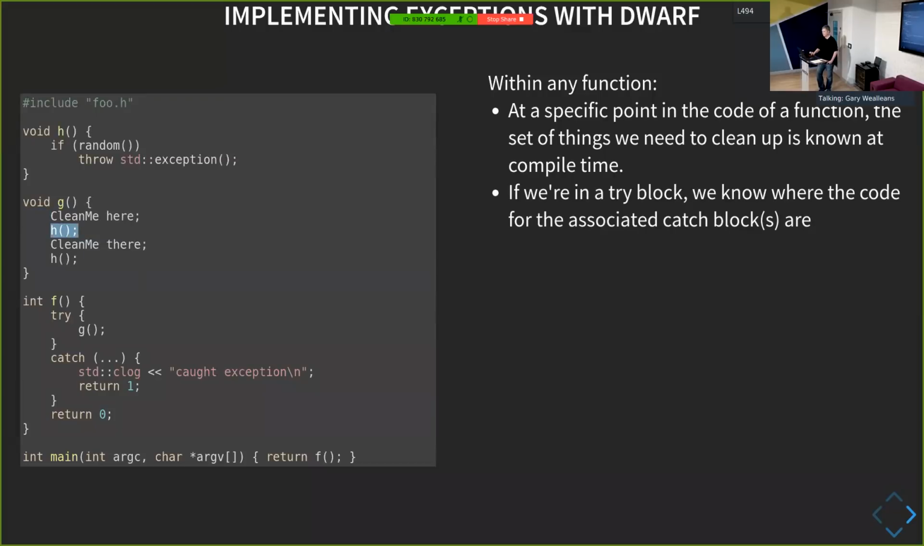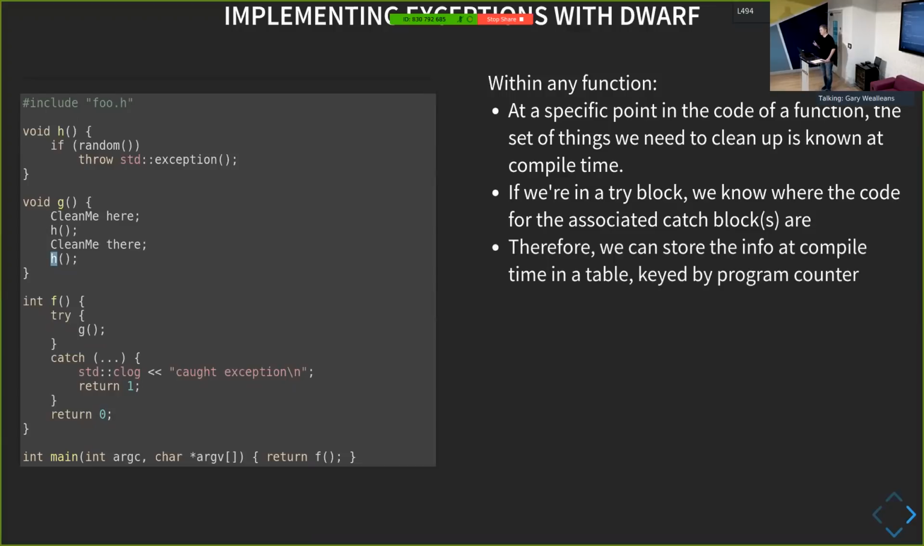If I'm here, then I have one object to clean up. So if h throws, I need to clean up the first object. And I know if h throws at this point, I need to clean up both of them. So I know lexically what I need to do in that particular function, based on what the current location in the function is. All right? So that's something I know at compile time.